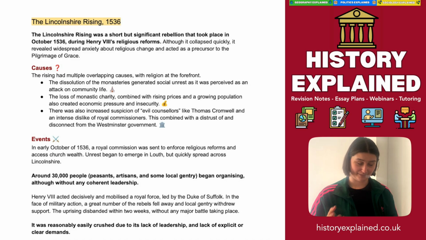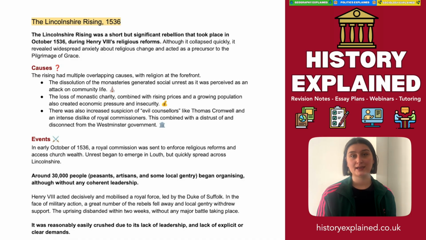And this is the rebellions. So there's two key rebellions in this period. The first is the Lincolnshire Rebellion in 1536. It starts in October. It was ultimately quite short, but really a significant rebellion, and happened in the wake of Henry VIII's religious reforms. Now, it collapsed quickly, but revealed widespread anxiety about religious change, and was a serious precursor for the Pilgrimage of Grace, which we're going to go on to have a look at next.